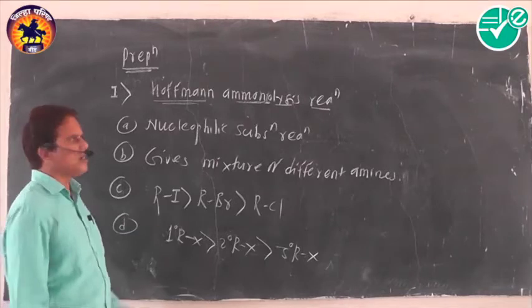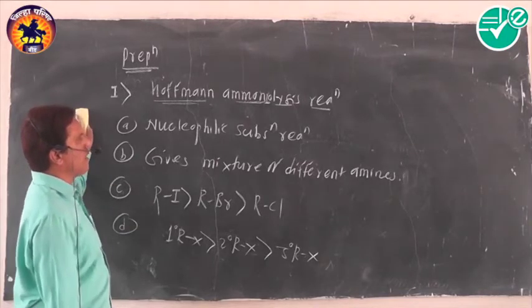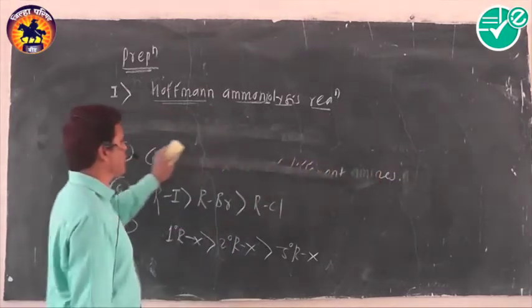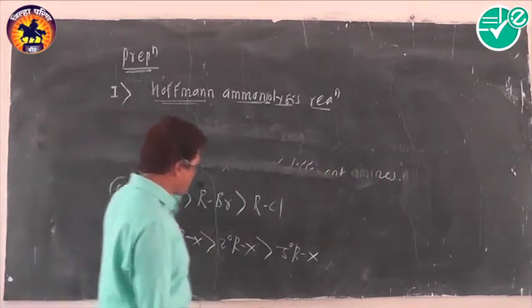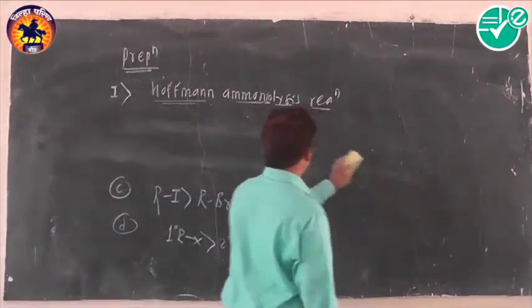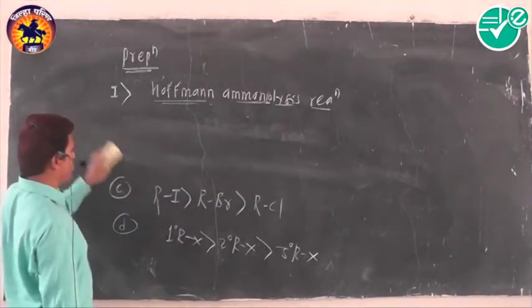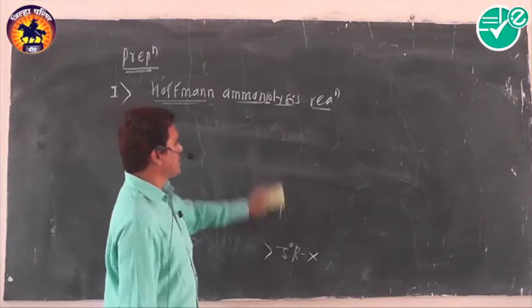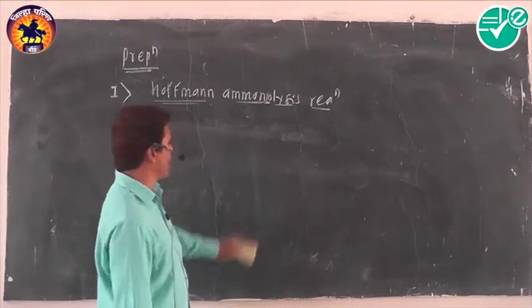Suppose we are going to prepare a primary amine as the major product. What is to be done? In order to get primary amine as a major product, use excess of alcoholic ammonia.